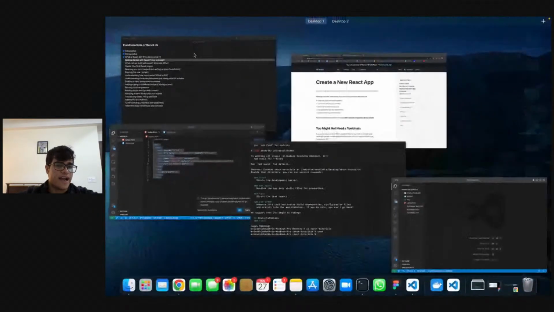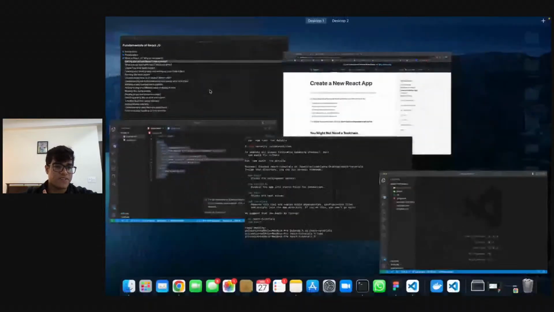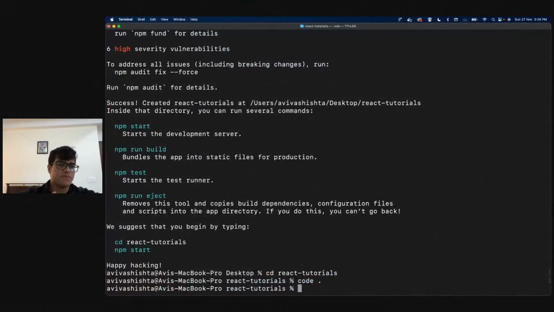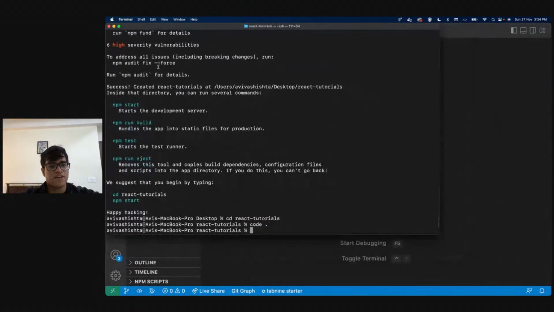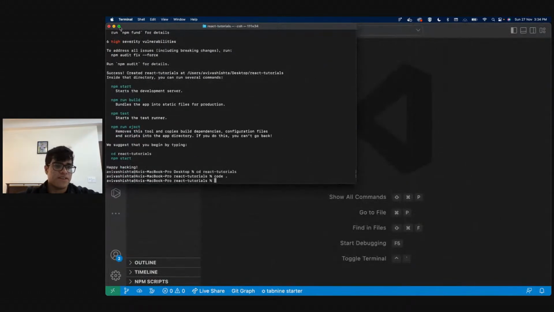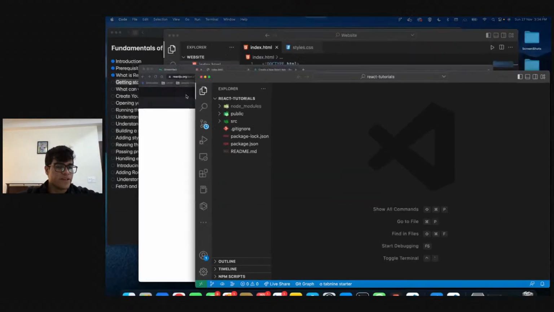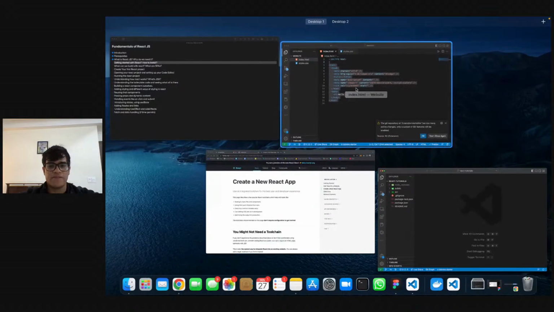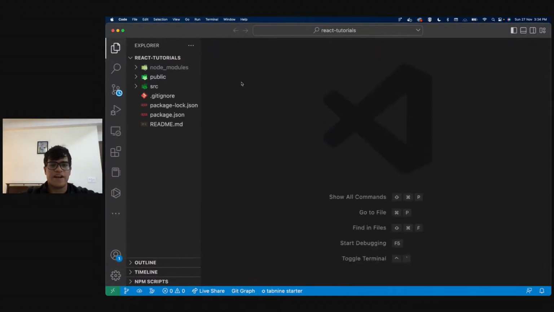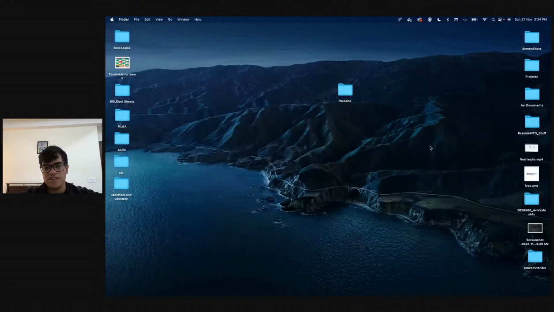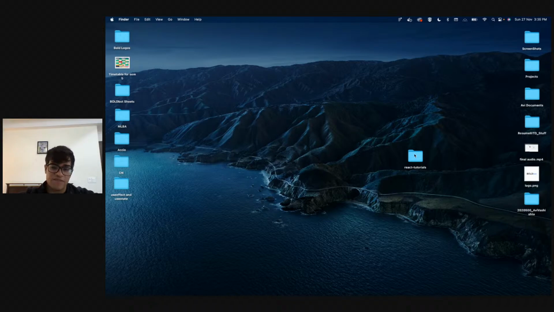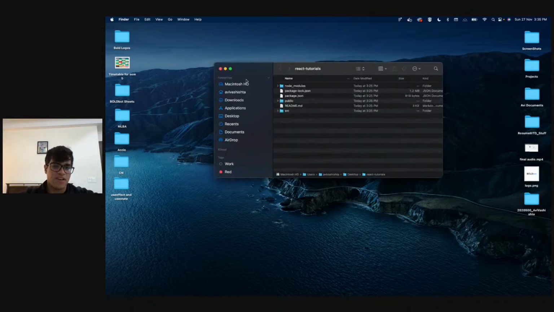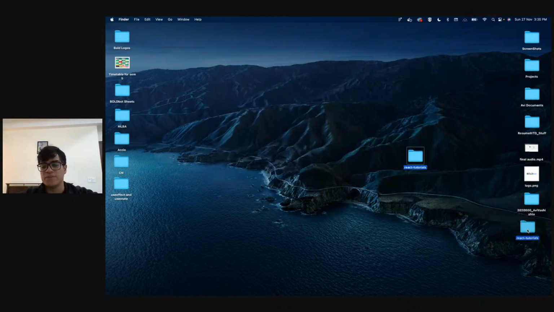All right, so I have opened the React project in my VS Code. Now I will not be needing my terminal, so let me just delete it, right? So I'll just remove my terminal, and apart from everything else, I'll remove this as well. I do not need that, right? Let me get rid of this website. So here's my React tutorials folder, and this is what we have opened in VS Code right now. All right. Okay, so let's see what we have in this particular folder.